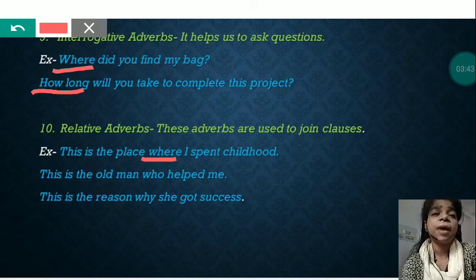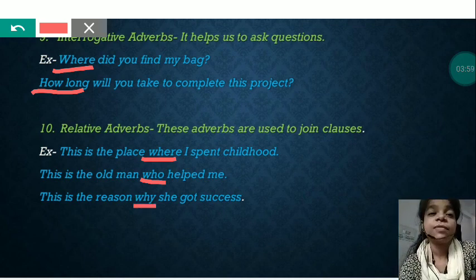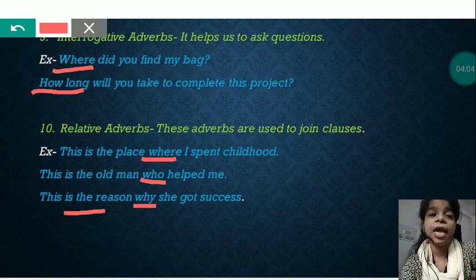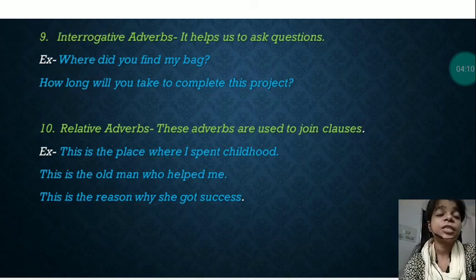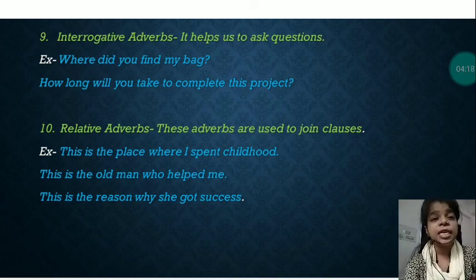Next one, this is the old man who helped me. Now here relative adverb is who. Why? Because it is showing the relation between the old man and the person who helped the speaker. Next one, this is the reason why she got success. Now here relative adverb is why, because it is denoting the relation between the reason and her getting success. So whenever any adverb joins two clauses, then it is called relative adverb. So these were the 10 kinds of adverbs that we discussed.